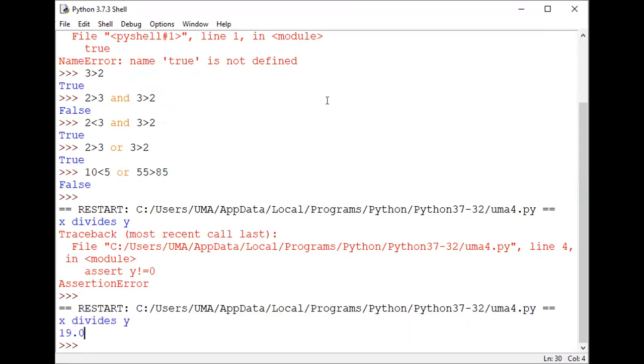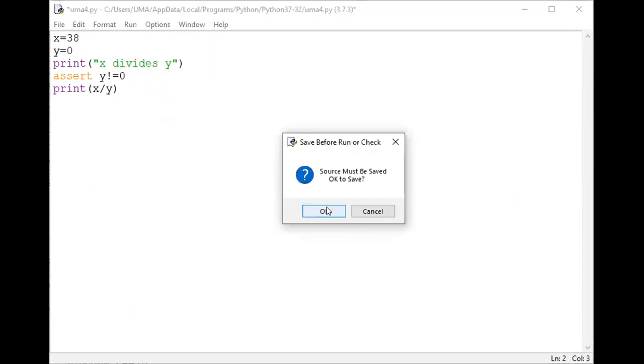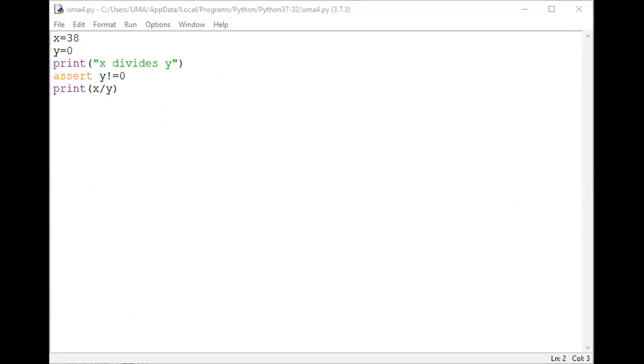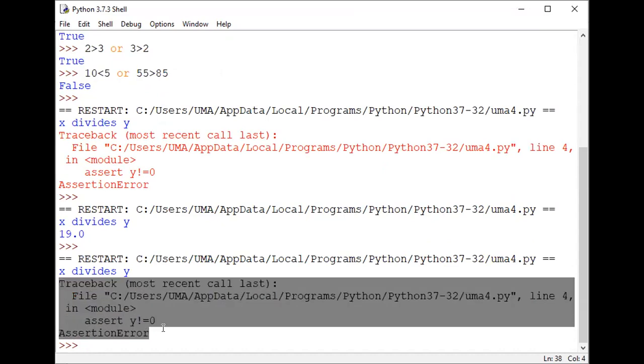It raises the error only if it is a division by 0. Here, see the error. Yes, this is the error. That means assert is a debugging tool.